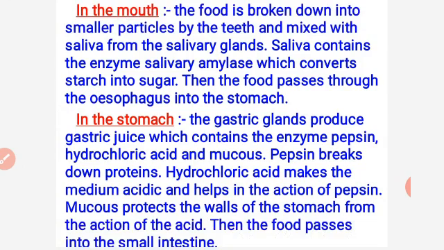Then the food passes through the esophagus and then into the stomach. In the stomach, the gastric gland produces gastric juice which contains the enzyme pepsin, HCl and mucus. Pepsin breaks down protein, HCl makes the medium acidic and helps the action of pepsin. Mucus protects the wall of the stomach from the action of acid, and the food passes into the small intestine. So all these events occur in our mouth and stomach only, where the food is partially digested and the physical breakdown of food takes place.